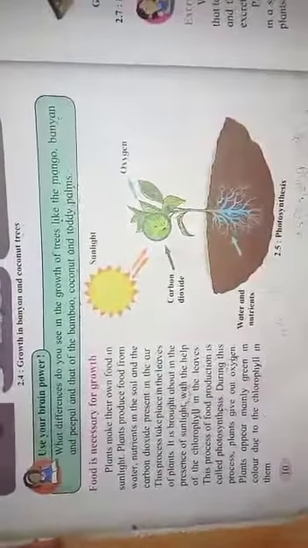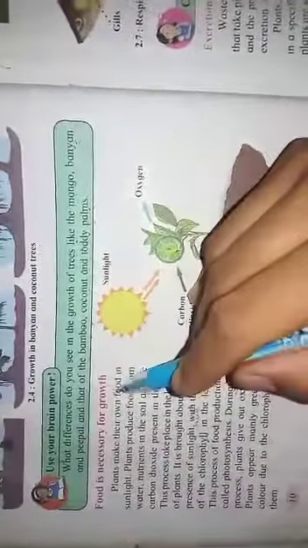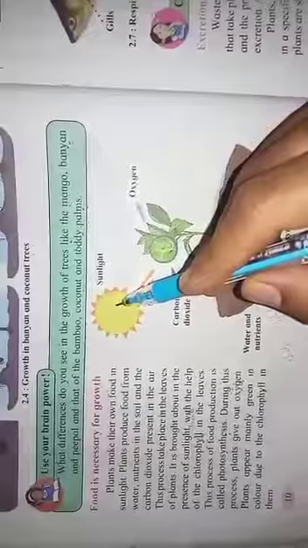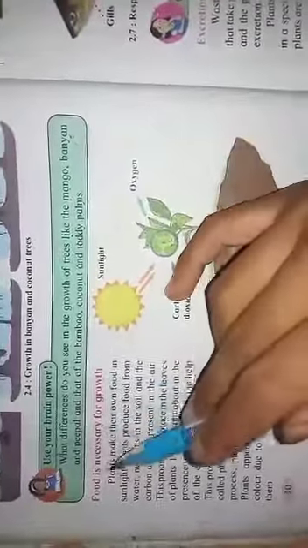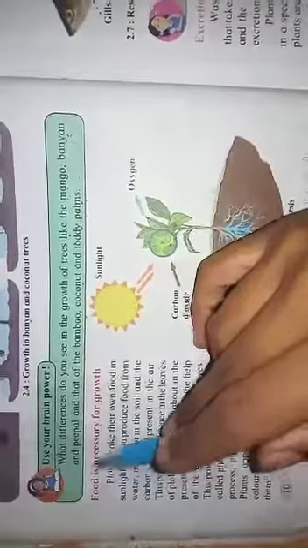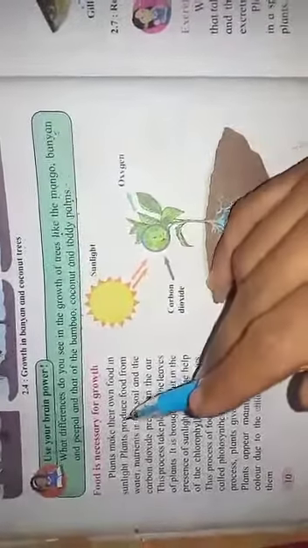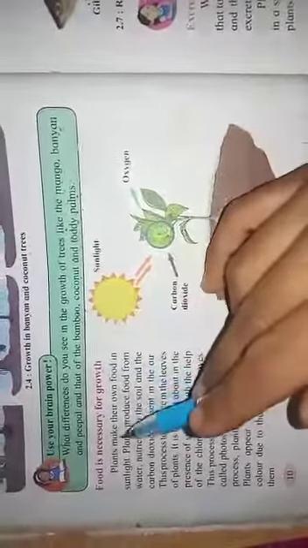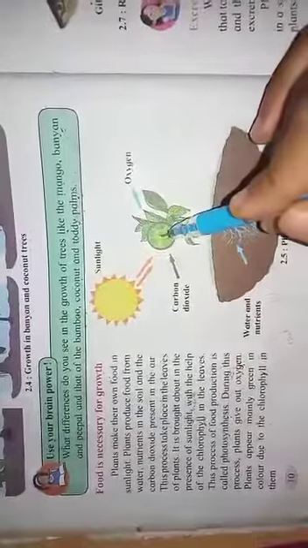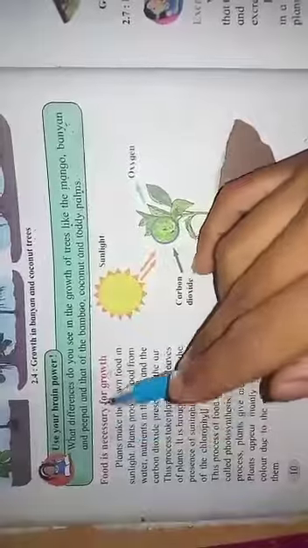Next one. Now, food is necessary for growth. Just now we saw that all living organisms show growth, whether plant or animal. But for growth, what is the necessary factor? That is food. Without food, growth does not occur. Let us see, first of all, the growth in the plant. How does plant growth take place? Because of food. So food is necessary for growth.